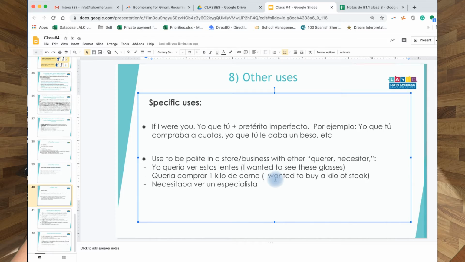And then it's used to be polite in a store. Also, I think you use it in English. For example, I wanted to see some glasses. Quería ver unos lentes. Or necesitaba ver. I needed to see. You see, that is another of the 1,000 ways that you could be polite when you enter a store.